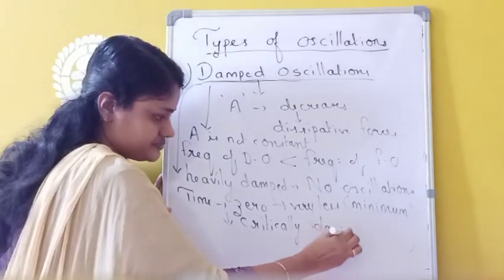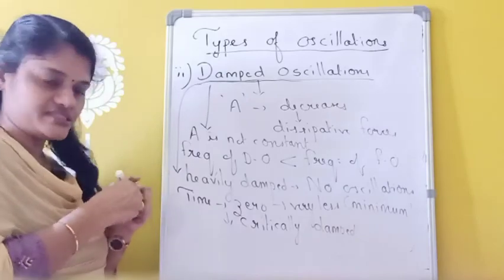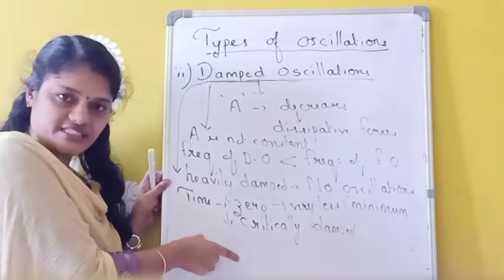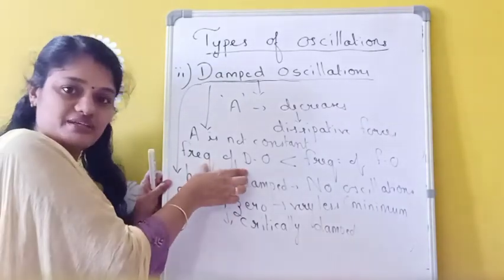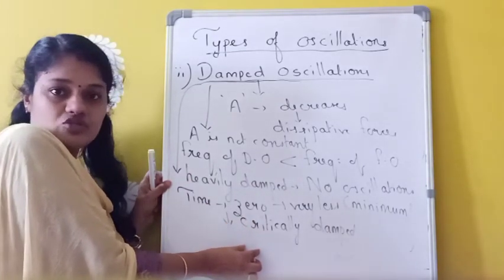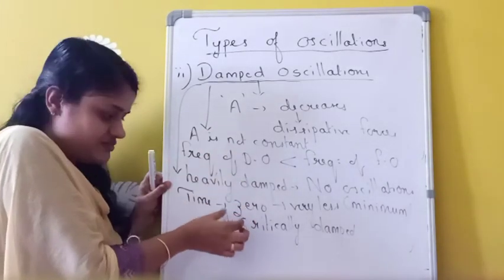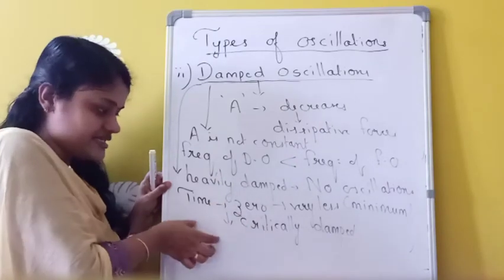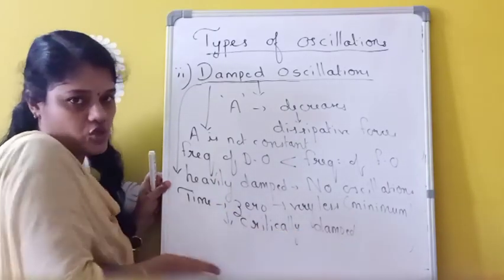Here also, in the third case, displacement becomes zero, or we can say the oscillations stop within a very short period of time. So if the oscillation is stopping within a very short period of time itself, then that is called which one? Critically damped oscillation. Okay.